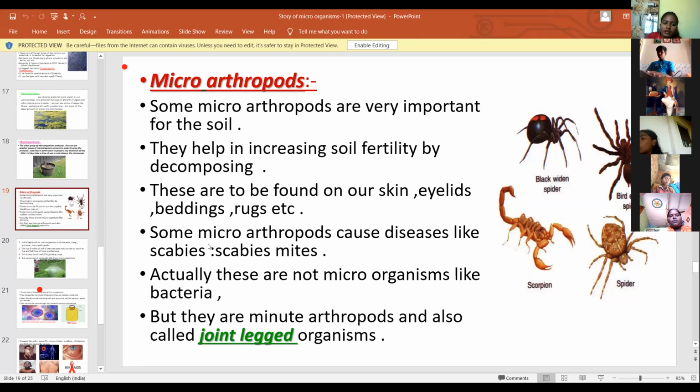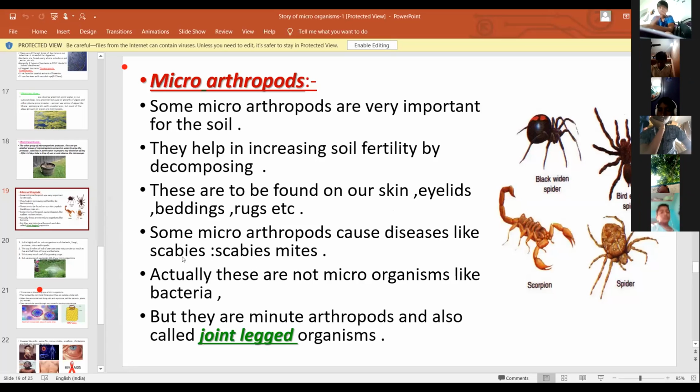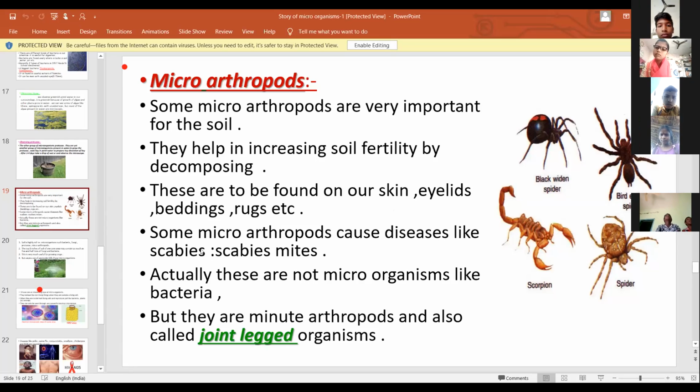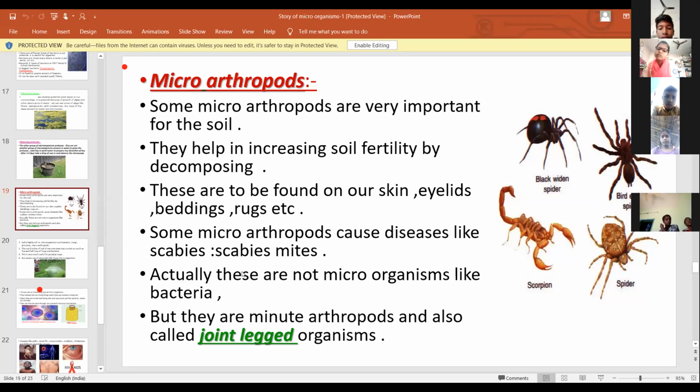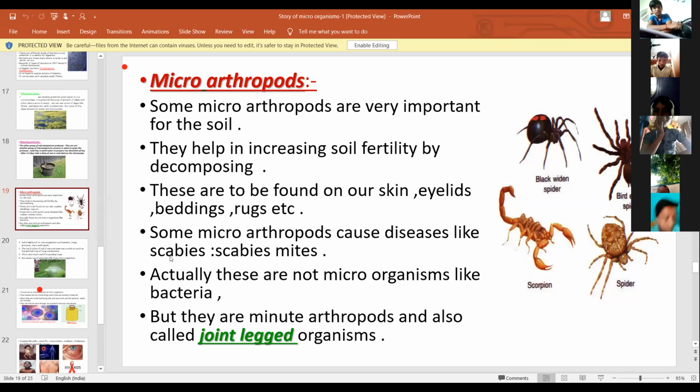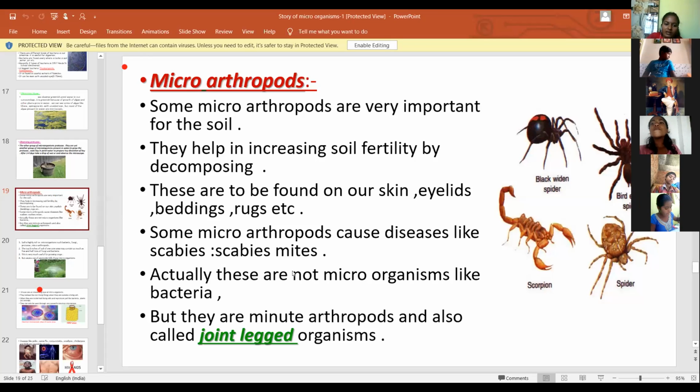Next, some microarthropods cause diseases like scabies. The disease-causing organism of scabies is the scabies mite.